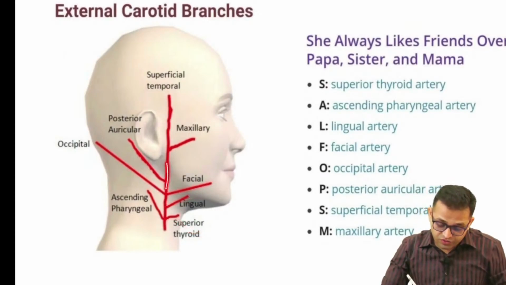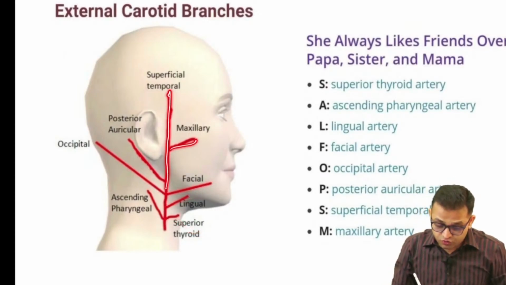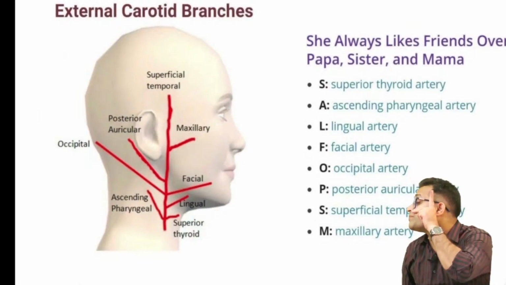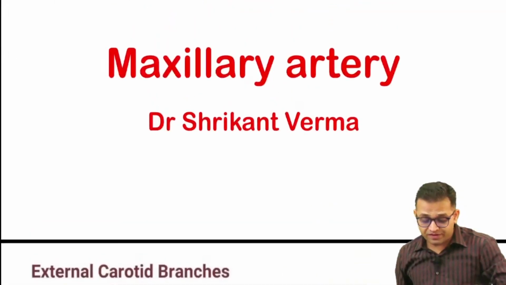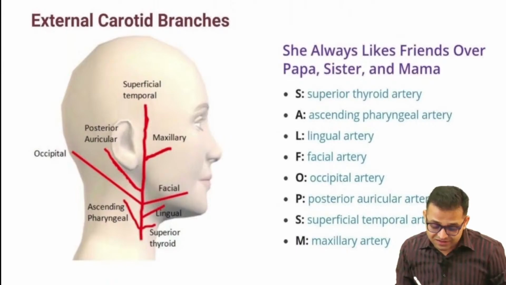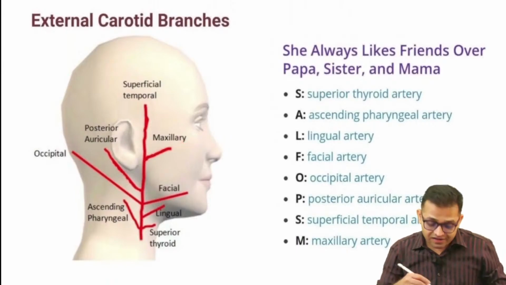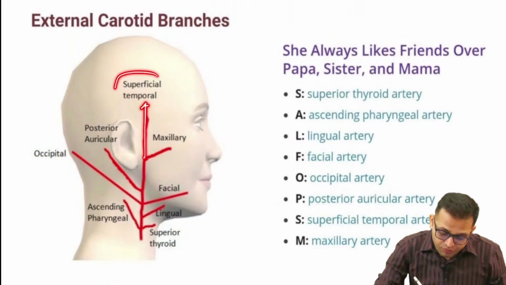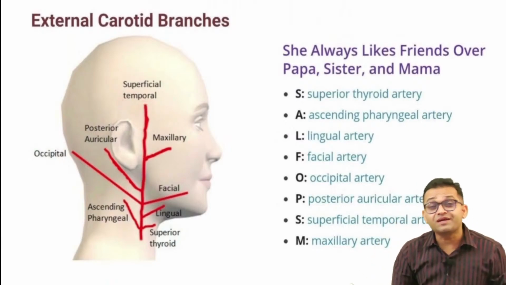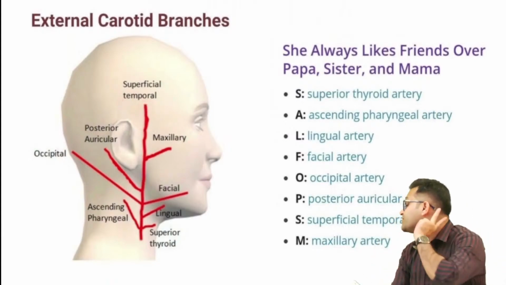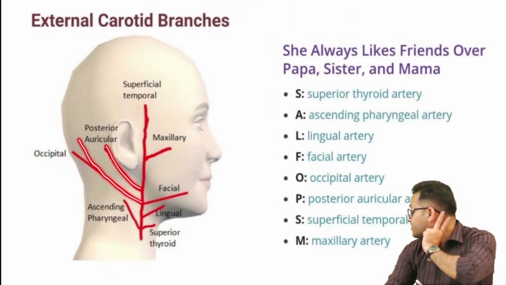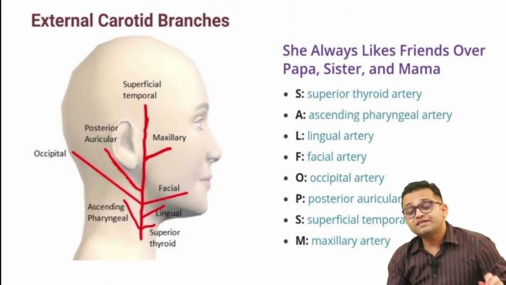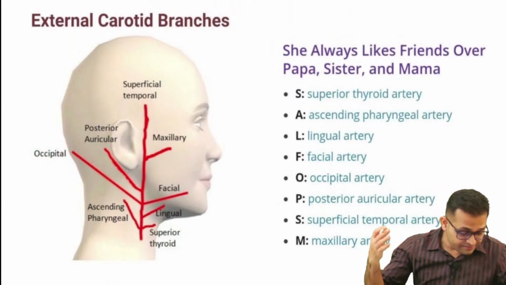Now, this artery is going above and it is dividing into 2. So, put your hand in this way. 2 terminal branches. One is running over the maxilla, maxillary artery, which is our topic. And this artery is running over the temporal area, so this is our superficial temporal artery. Now, put 2 fingers behind the ear. So, these are your posterior auricular, and another is running over the occipital bone, so that is your occipital artery. Agree, everybody? Getting the point?